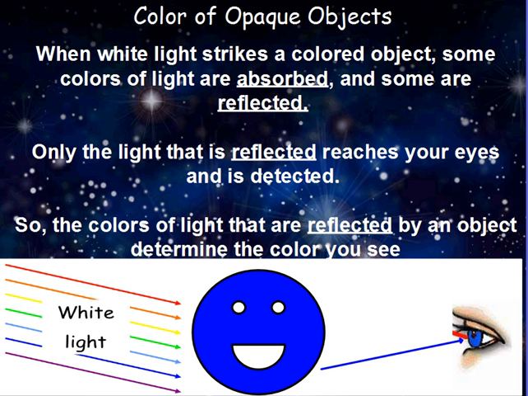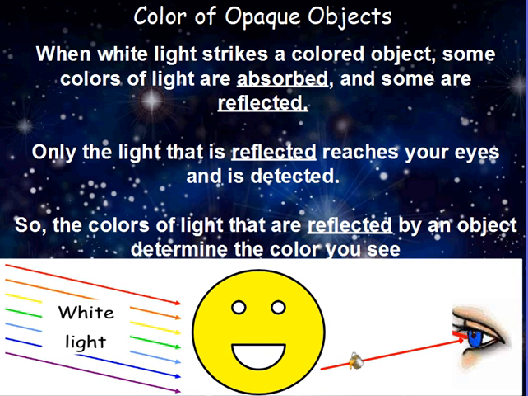Similarly, if we have a red object, still being hit with all the colors of the spectrum, white light, we see red because red is being reflected and all the other colors are being absorbed. We can do this for any color of our spectrum. If the object is yellow, that means yellow is being reflected off the object. Red, orange, green, blue, indigo, and violet are being absorbed.